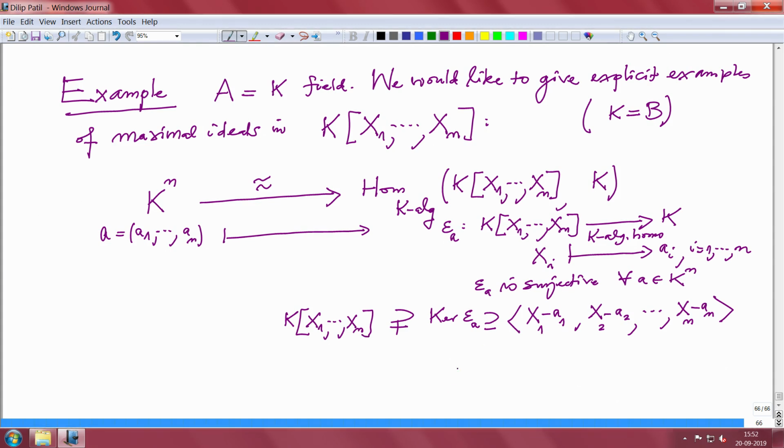And I want to prove now that it is equal here. So, let us prove that. What do we have to prove? Every polynomial in the kernel is written as a combination of x1 minus a1, x2 minus a2, up to xn minus an, and the coefficients should be in the polynomial ring, because we want it to be an ideal. So, take any polynomial f in the kernel.